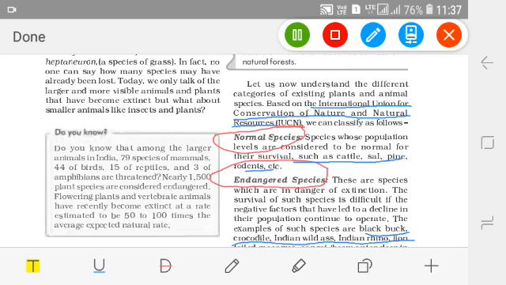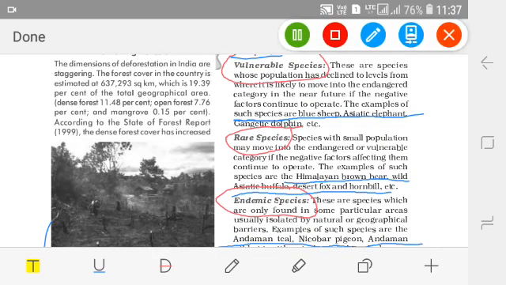Now let's come to the next one: vulnerable species. If you remember the word vulnerable, it means prone. Last year in economics, we read a chapter, name the social groups that are vulnerable to poverty. Similarly, some species are also vulnerable to extinction.